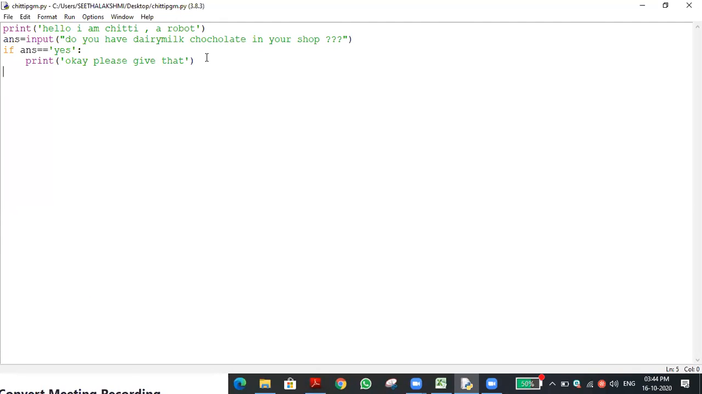Okay, fine. Suppose the shopkeeper said no, then we have to tell some other instruction, no? Shall we type that? So how to type it? With else. Else means false. Okay, it's a keyword. Else, then colon. It's a block of statement. Then enter. After the block of statement, we have to give four spaces, no? Then I'm printing, okay, I'm giving it.